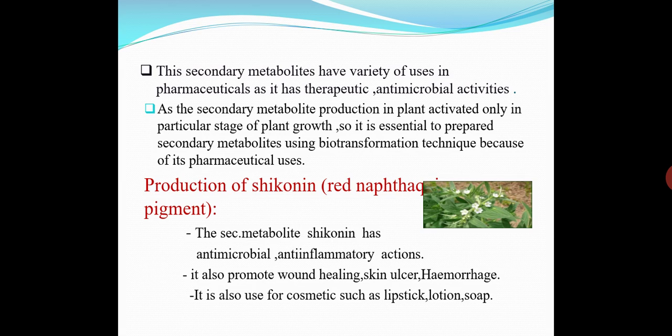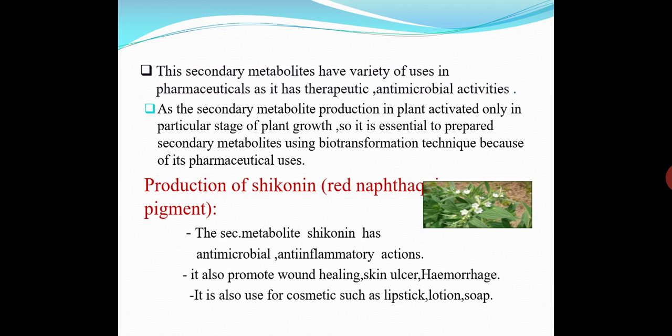The production of secondary metabolites is limited, so by using the biotransformation technique, ample amounts of secondary metabolites are produced for industrial purposes.